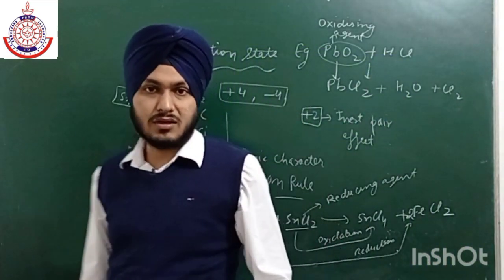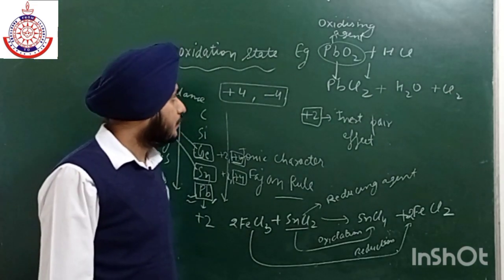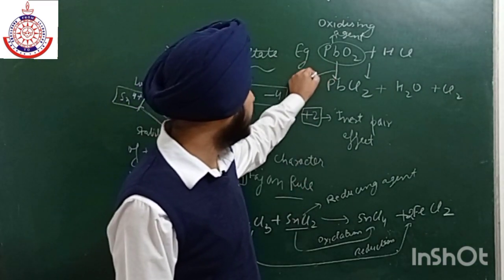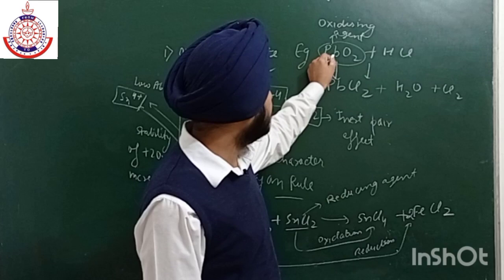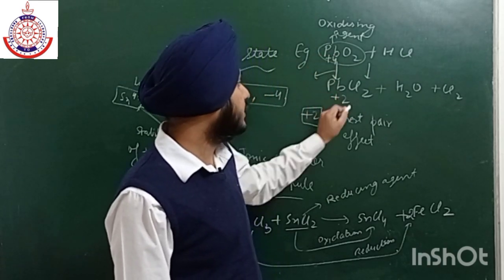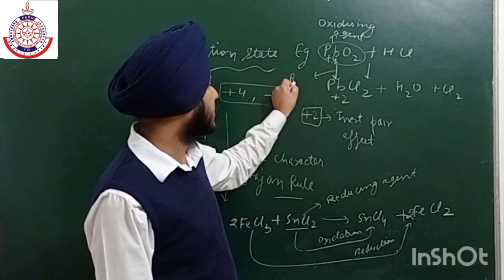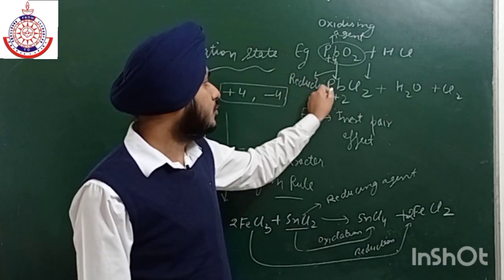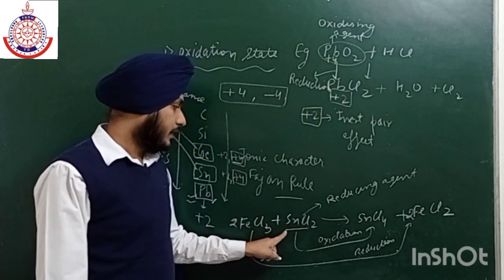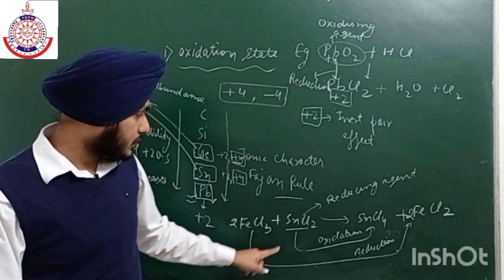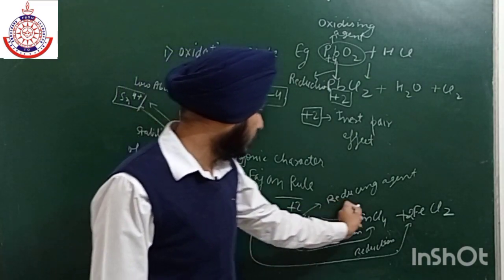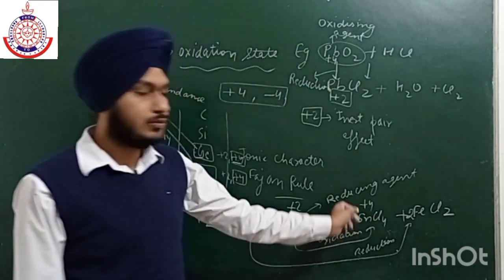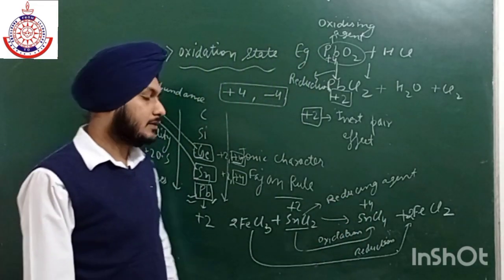Similarly, manganese also gives this reaction with MnO2. So here reduction is taking place. Pb is in +4, in this compound it is in +2, so reduction is taking place because its +2 oxidation state is more stable. Similarly, the stable oxidation state of tin is +4, that is why it has a tendency to convert into +4 as compared to +2.